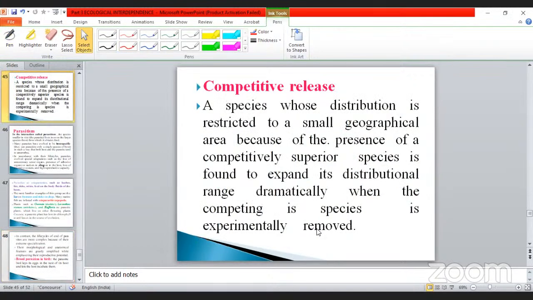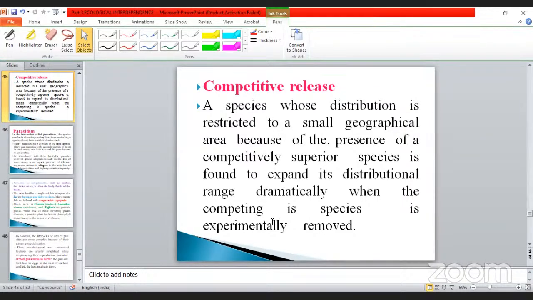Okay. Competitive release is another important heading. A species whose distribution is restricted to a small geographical area because of the presence of a competitively superior species is found to expand its distributional range dramatically when the competing species is experimentally removed.